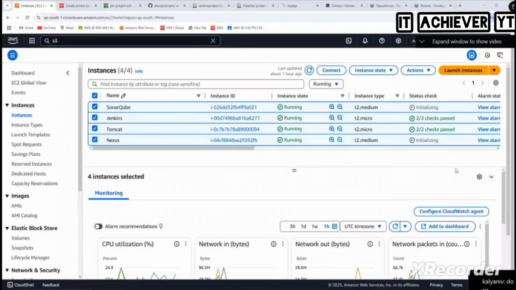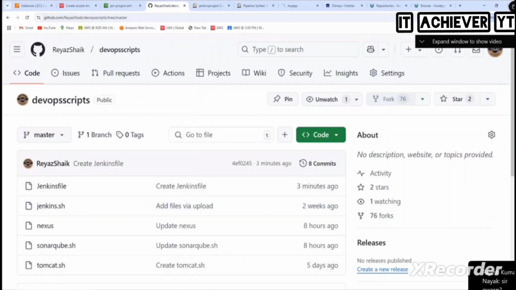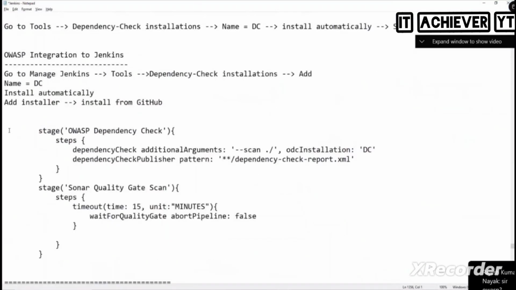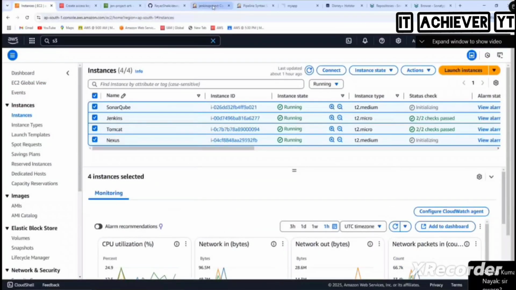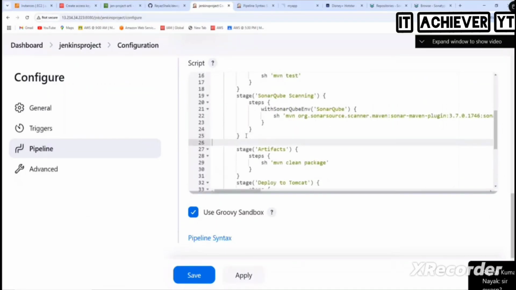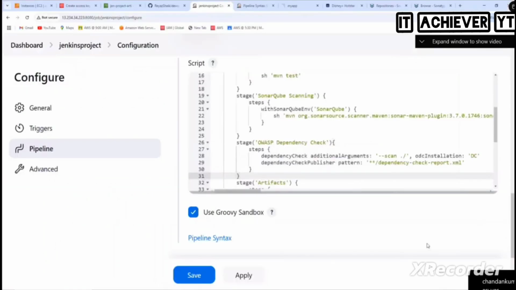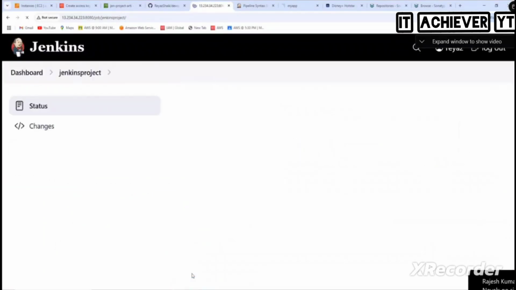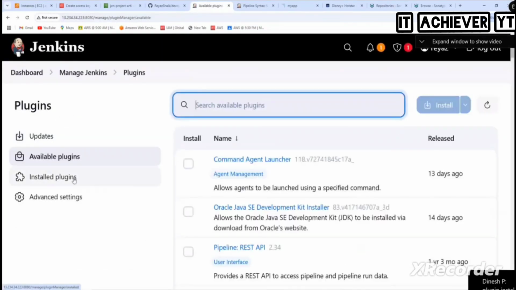Which code, Dinesh? Pipeline code I pasted here. Go here in DevOps script. OWASP. I told you that in the Jenkins file we have this step. Let's do one thing. See here. I hope I didn't terminate it. Did I? Oh, okay. So here we have the pipeline, right? So I'm writing OWASP scanning here. But before that, did I install OWASP dependency also? Did I install? Install now. Okay. So anyways, save this. Let us go and check. Manage Jenkins. Plugins. Available plugins or installed plugins.